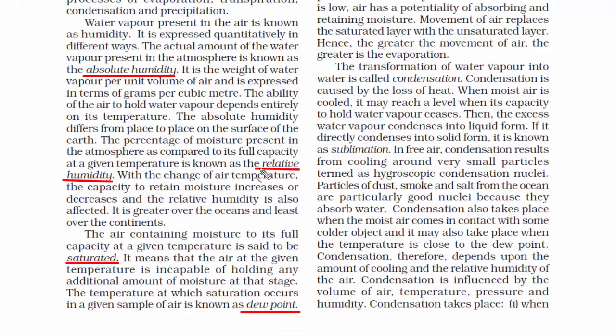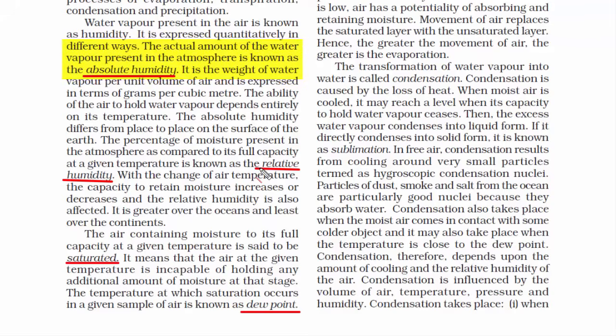The first one is absolute humidity. I have told you the meaning of the word humidity, right? It is the amount of water vapor present in the air. Now when you look at the word absolute, it means complete, non-relative. In other words, we are talking about complete humidity present in the atmosphere. So the formal definition here says, the actual amount of water vapor present in the atmosphere is known as absolute humidity.